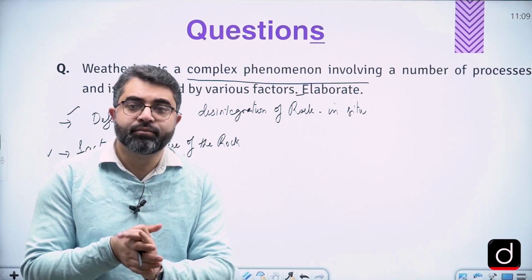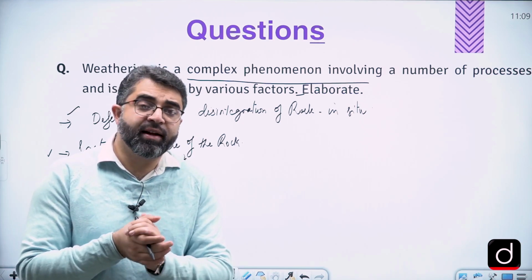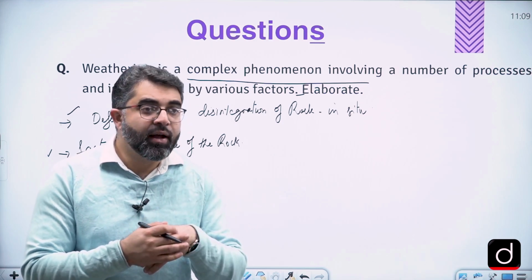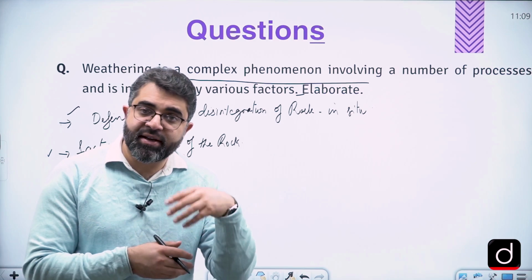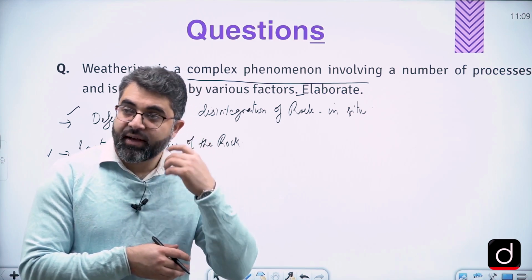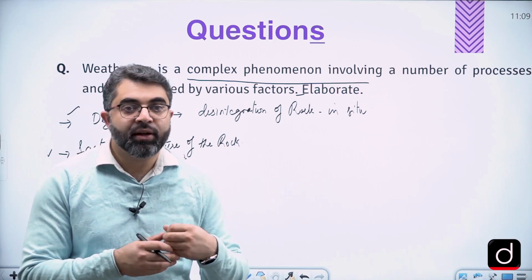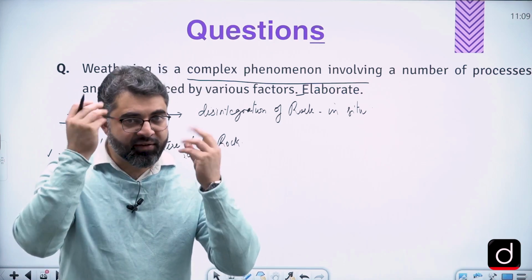For example, if rocks have higher iron content, they tend to get oxidized into ferric oxide. If it has aluminum content, then again it gets oxidized. If it is calcium carbonate, then there is the process of carbonation. So these are things that we can collect right now in the mind.